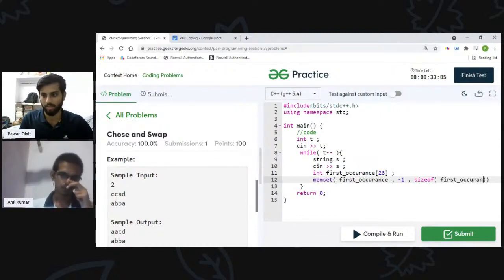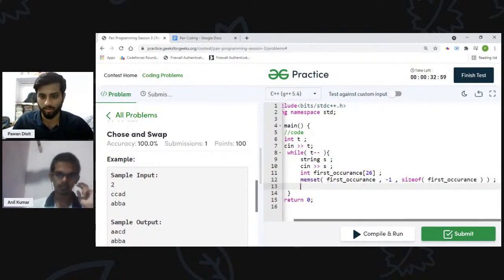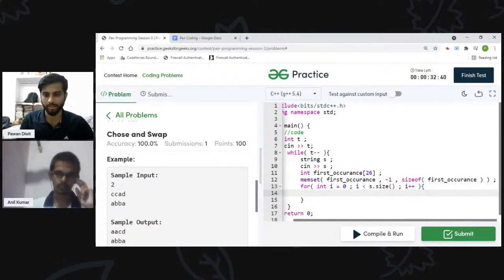Basically, memset can be used to initialize char arrays to any default value you want, but it can also be used to initialize integer arrays to 0 and -1 specifically. So if you want to initialize an integer array to say 0 or -1, then you can use memset. The syntax is memset, then the name of the array you want to initialize, comma, -1 or 0, the value you want to set, and then the size of that first occurrence array or whatever array you are using currently. Right. And if you want to initialize arrays to any other element, let's say 5, 10, then you can use fill or fill_n. Those are std functions. You can look them up on the internet.